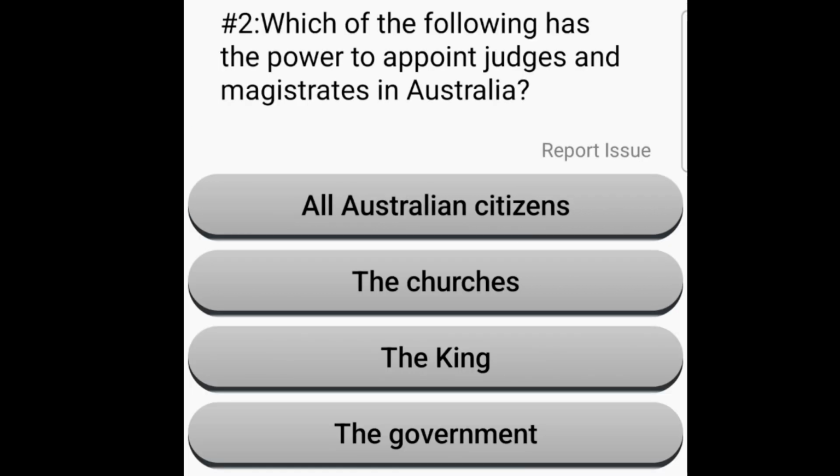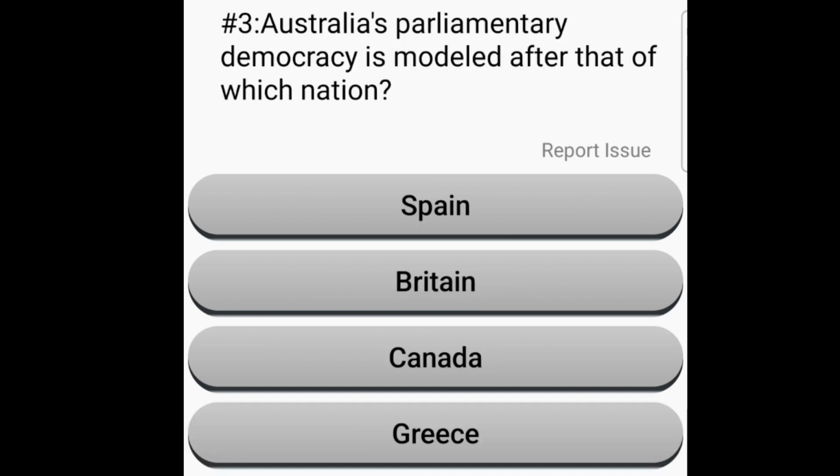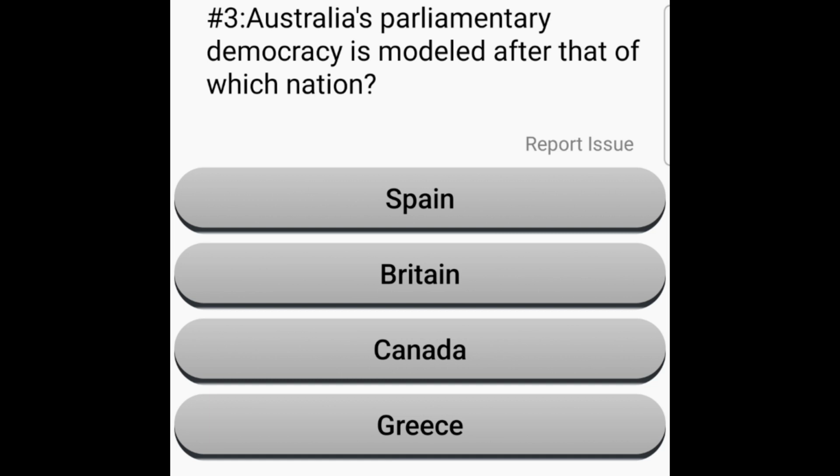Which of the following has the power to appoint judges and magistrates in Australia? All Australian citizens, the churches, the king, the government. The government. Although the government appoints judges and magistrates, it cannot remove them from office simply because it disagrees with their ruling. Australia's parliamentary democracy is modeled after that of which nation? Spain, Britain, Canada, Greece. Britain.